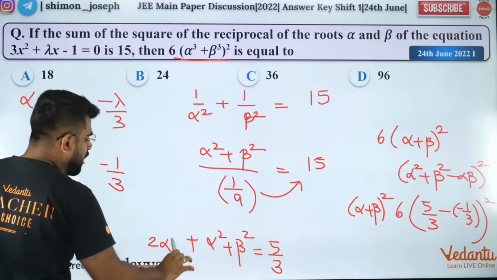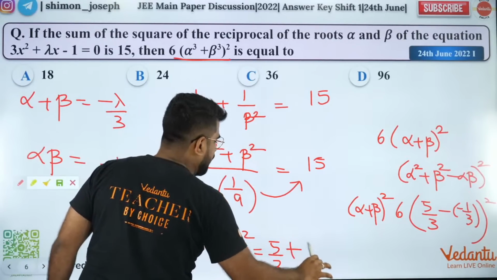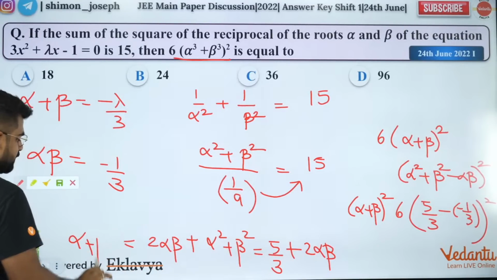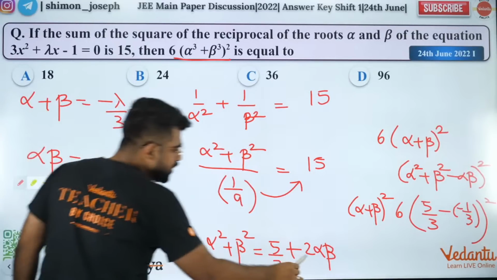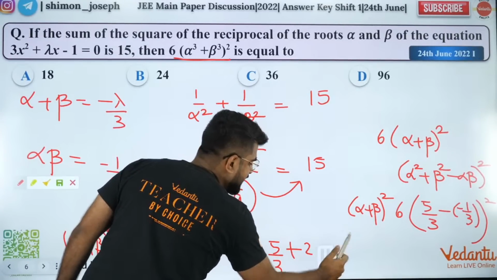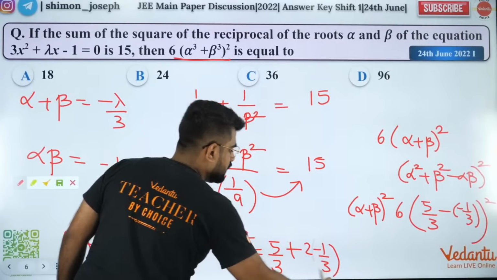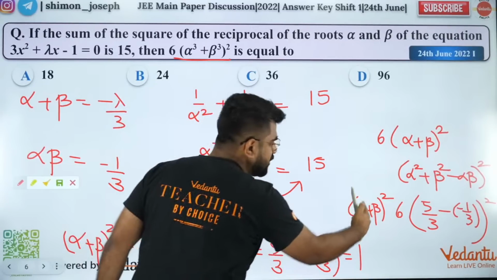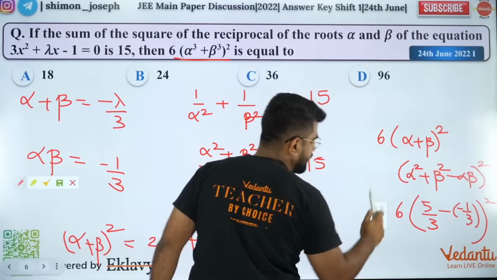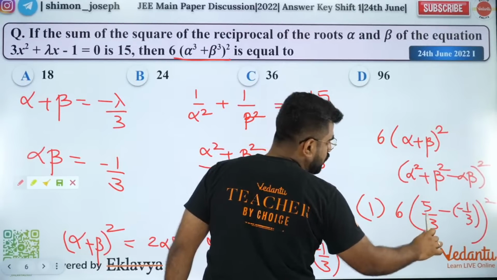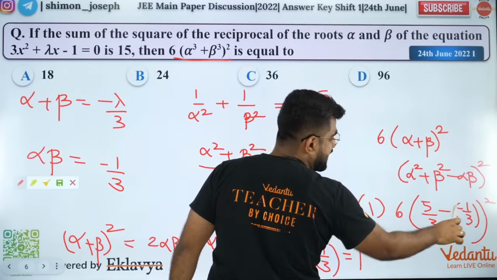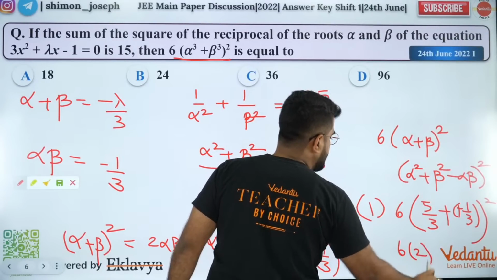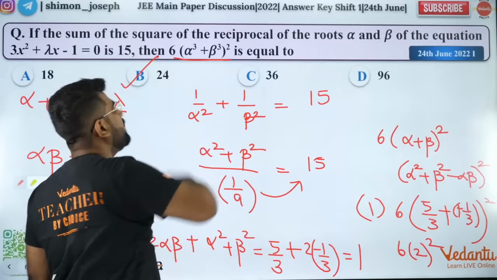I have to add 2 alpha beta, so that is your alpha plus beta whole square. Alpha beta is minus 1 by 3, so 5 by 3 minus 2 by 3 will be 1. So alpha plus beta whole square is 1. So 1 into 6 into 5 by 3, minus of minus will become plus, 5 by 3 plus 1 by 3 will be 2. So 6 into 2 square, that will be your answer.